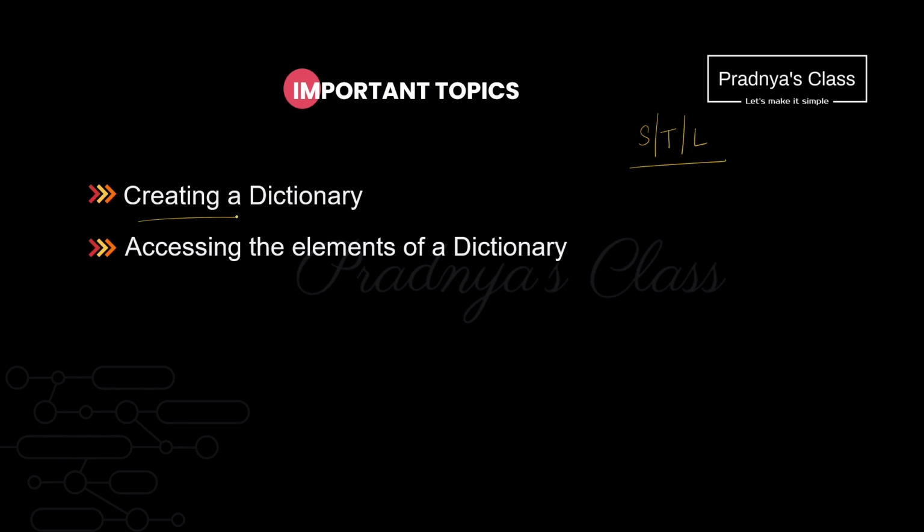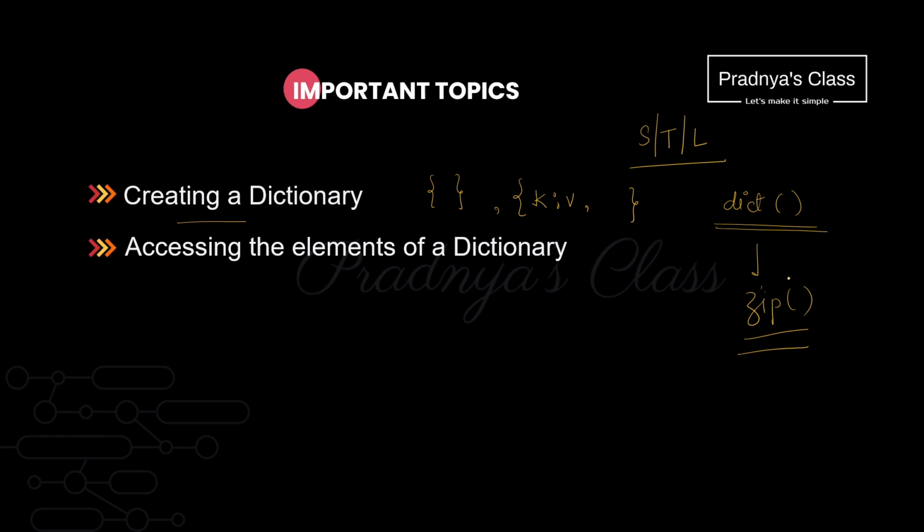Hope you know different ways to create a dictionary. We can create empty dictionary with the empty curly brackets. If you want to initialize the elements, you will be writing here elements in the form of key value pair separated by comma. Along with that, there is one function named dict. With this also you can create dictionary from other sequence. Make sure you know zip function because we need this function to create dictionary from other sequence.